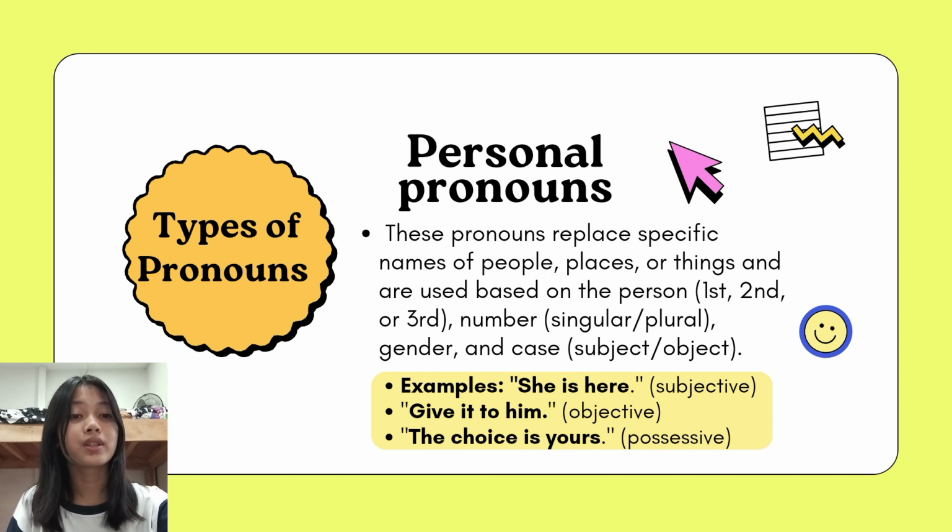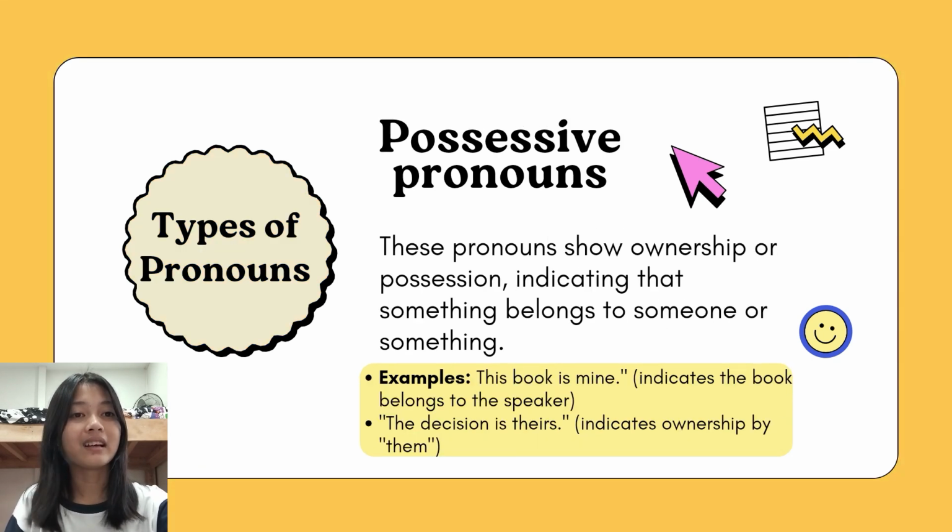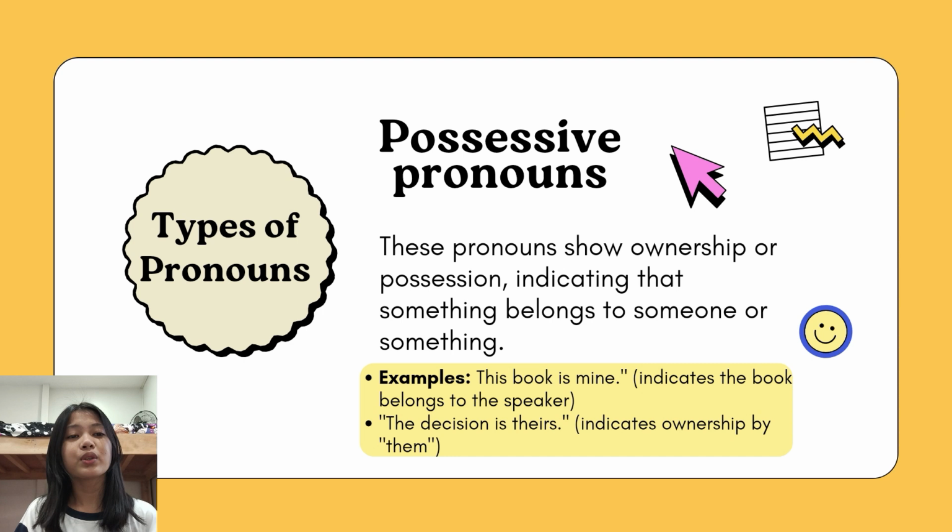The next one is possessive pronouns. Possessive pronouns show ownership, or that something belongs to someone. For example, "That phone is mine." A possessive pronoun is used to show ownership or possession. It replaces a noun to avoid repetition and indicates that something belongs to someone. His, hers, mine, yours, ours, and theirs are examples of possessive pronouns.